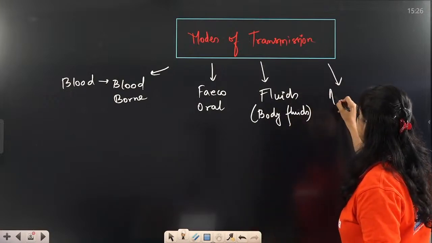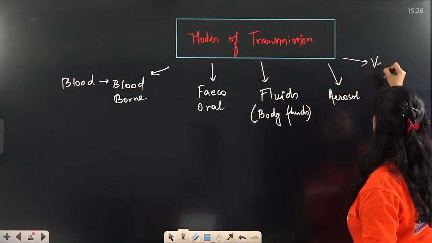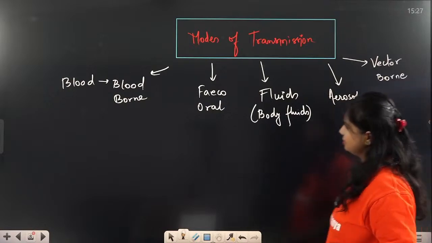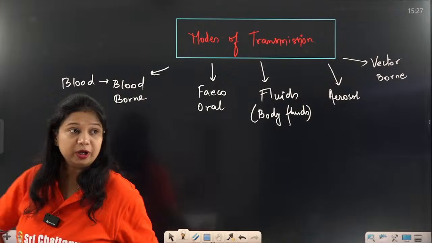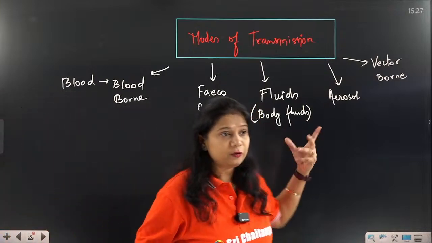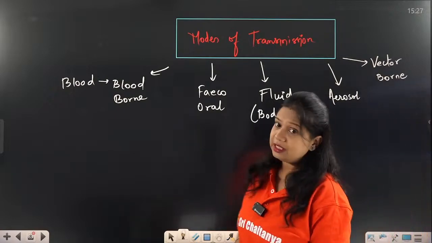Through sneezing and coughing it is called aerosol, and then vector-borne diseases. So: blood-borne diseases, feco-oral transmission, body fluid transmission, as well as aerosol and vector-borne diseases.